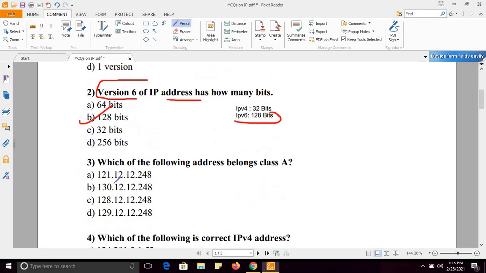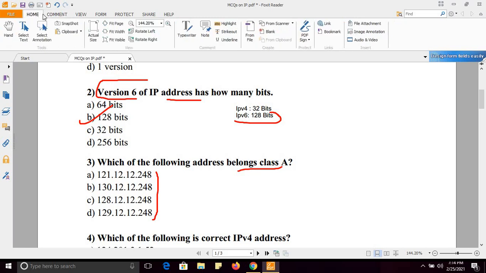Next, which of the following address belongs to class A? So these are some addresses, and which of the address belongs to class A? Now, how we can find address belongs to which class? So let me explain you.